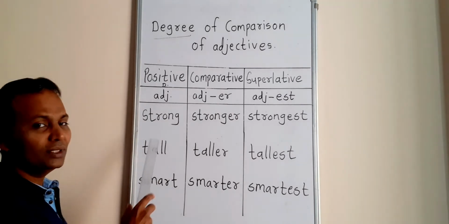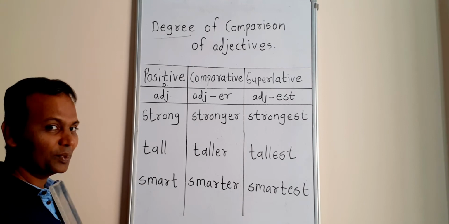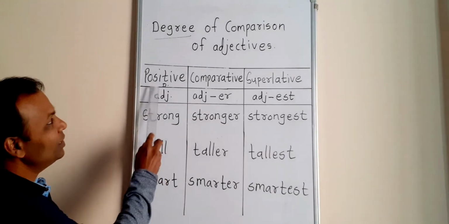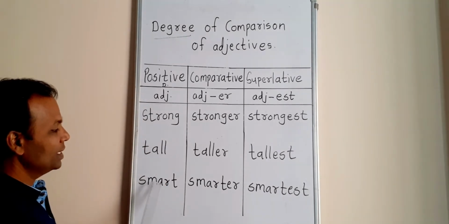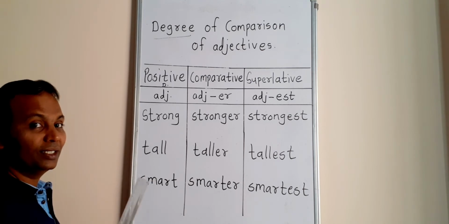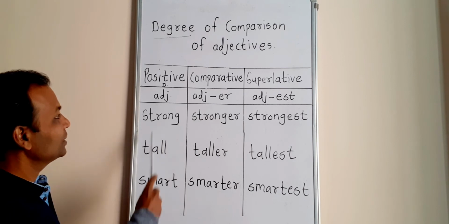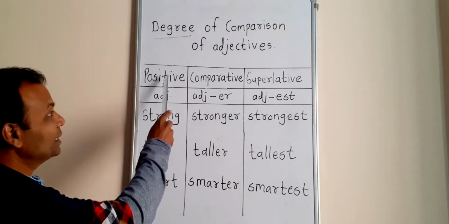These adjectives are in simple form, base form, मूल रूप. Strong, tall, smart, high, kind, clever. So this is the first degree and it is called positive degree.